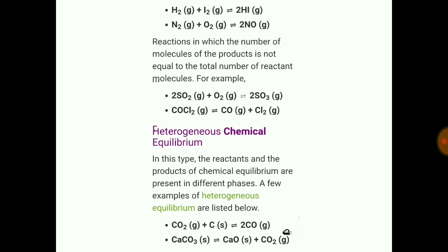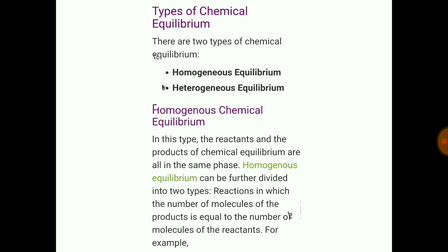Homogeneous equilibrium is that equilibrium where the reactants and the products of chemical equilibrium are all in the same phase. Homogeneous equilibrium can be further divided into two types, that is, reactions in which the number of molecules of the product is equal to the number of molecules of the reactants.